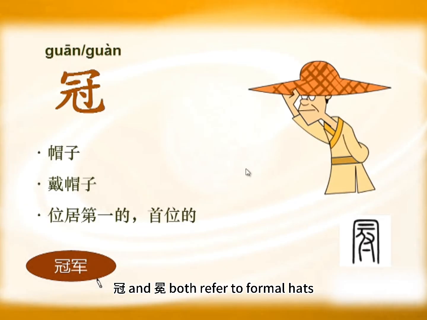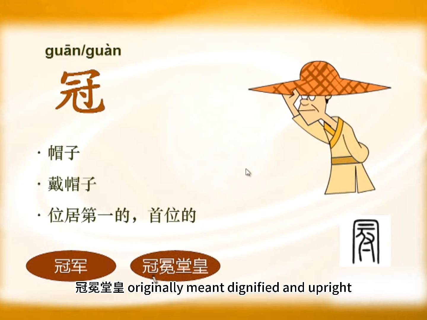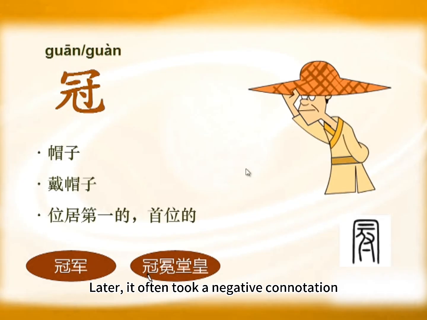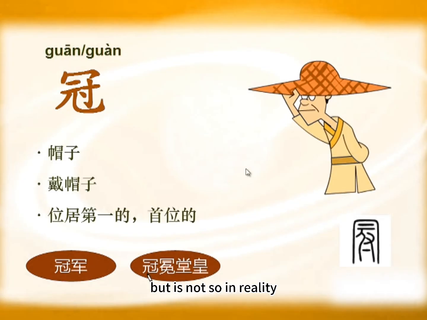Guān and miǎn both refer to formal hats. From these two characters comes an idiom called 冠冕堂皇. 冠冕堂皇 originally meant dignified and upright. Later, it often took a negative connotation, describing something that appears solemn and grand on the surface, but is not so in reality.